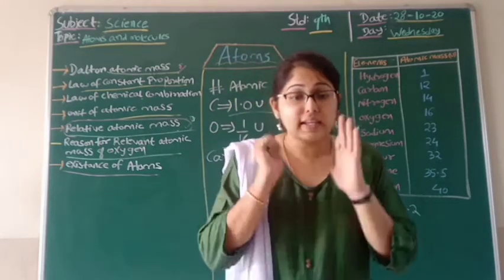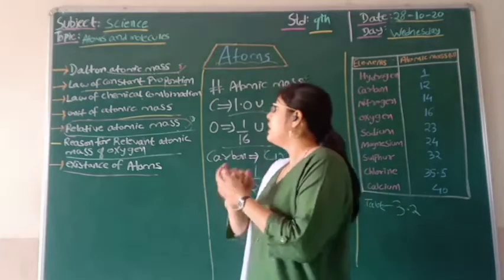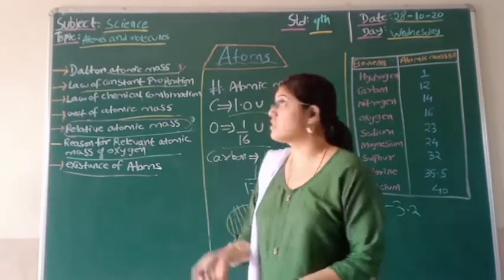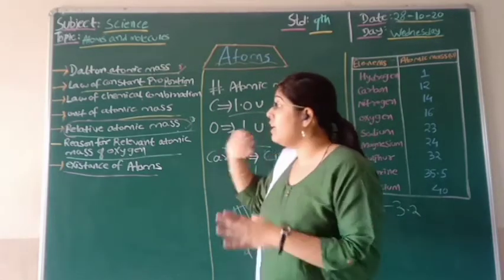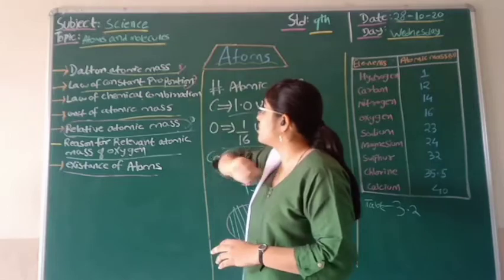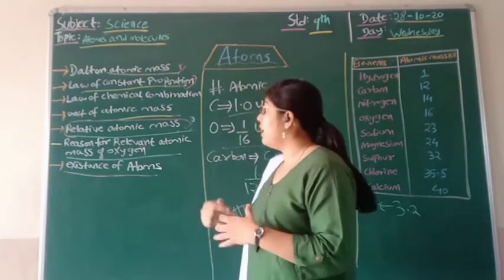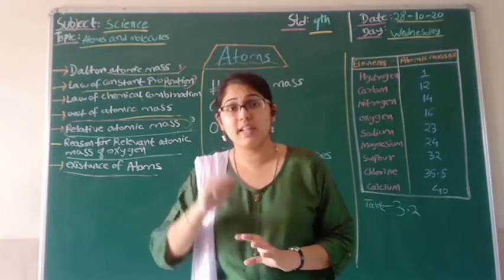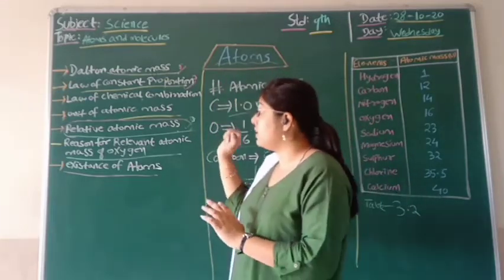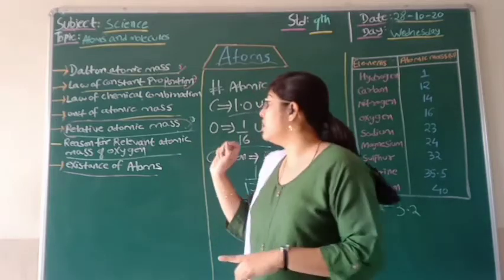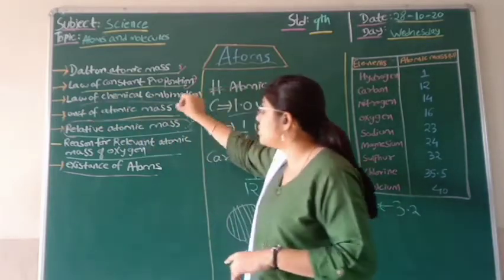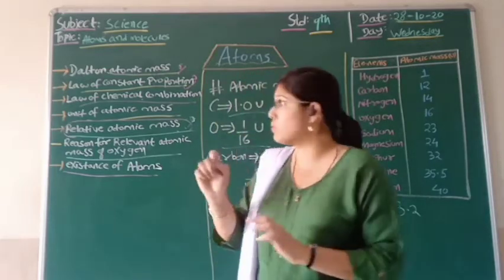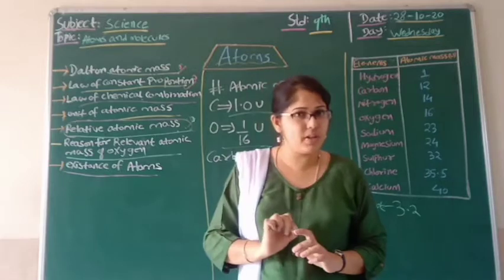So students, in this video we have seen who proposed the atomic mass theory, that is Dalton, and he followed the concept of the law of constant proportion that we have seen. Then we saw that it was difficult to find the mass of individual atoms, so they found a relative way to find the atomic mass. So scientists preferred the law of chemical combination, that was nothing but following both of the laws proposed in the law of chemical combination.